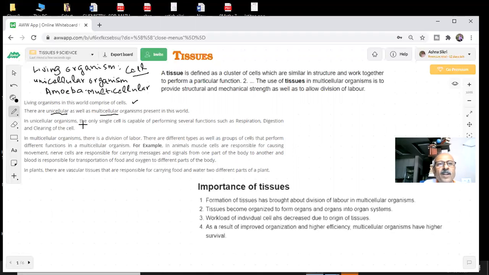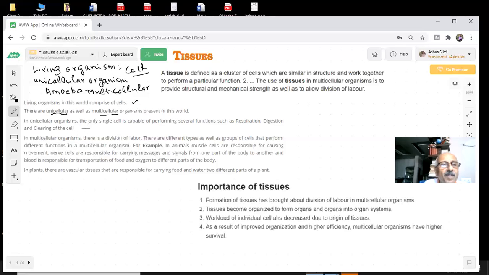In a unicellular organism, the single cell is capable of performing several functions. What are the functions to survive, to live? Respiration, digestion, and clearing of the cell. So there is a food intake. The food you are eating involves the respiration process, because the food is converted through chemical reactions into carbon dioxide, water, and energy, and digestion of the food takes place. And also cell excretion is important, because you have to excrete.